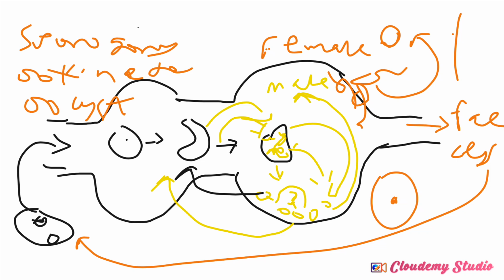So let us explain the extra-epithelial life cycle, or should I call it the exoenteric life cycle, or extraintestinal life cycle.